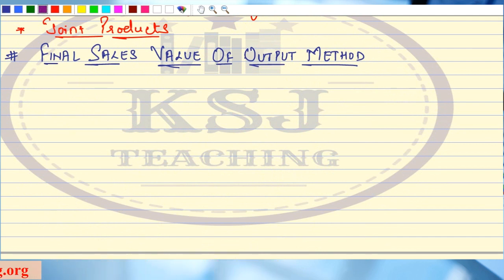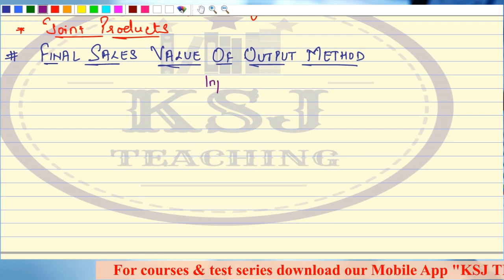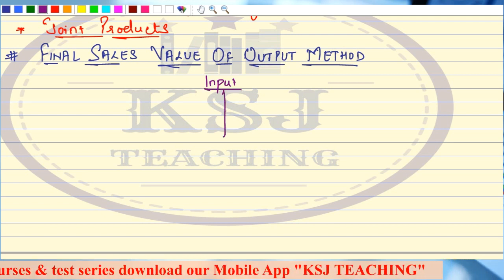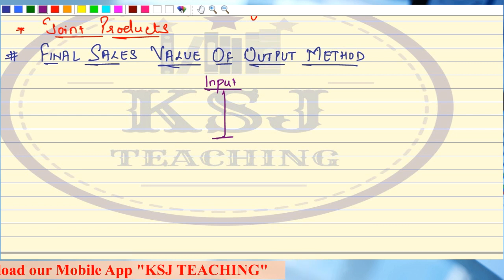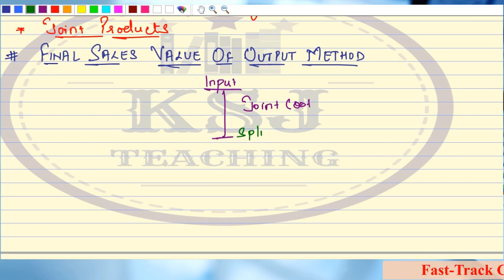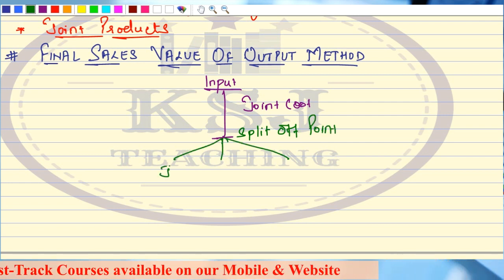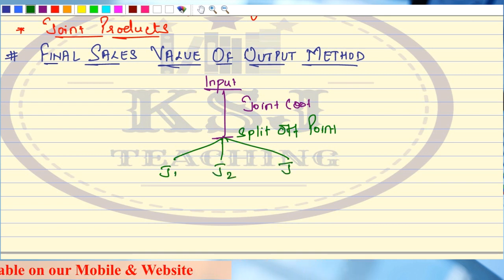Now, in the last lecture, when we discussed the sales value or the market value of output method, we said that there is an input, and there is some joint cost incurred up to this split off point. Here we have a joint cost. This is our split off point. And at this split off point, we have, say, three joint products, J1, J2 and J3.